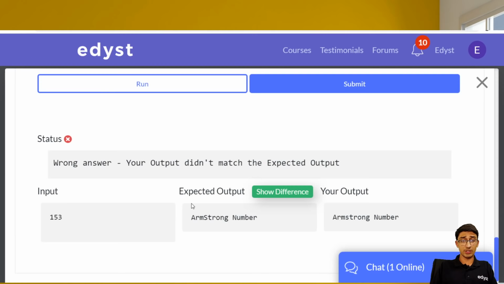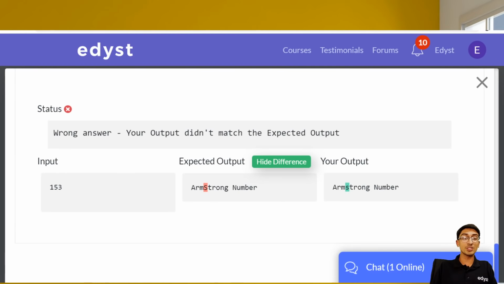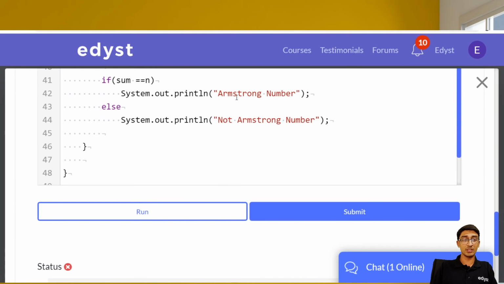Okay, it still shows a wrong answer. Let's see what's the reason. Do you see the spelling of S? So I purposely did this to show you that even a small capital and small s can completely change your answer. It can give you a wrong answer. So we are supposed to print S with a capital S, not with a small s. Let me print with capital S.